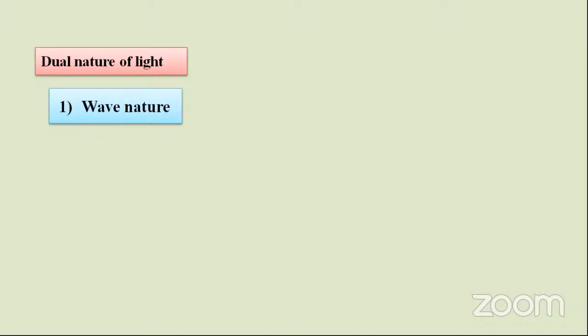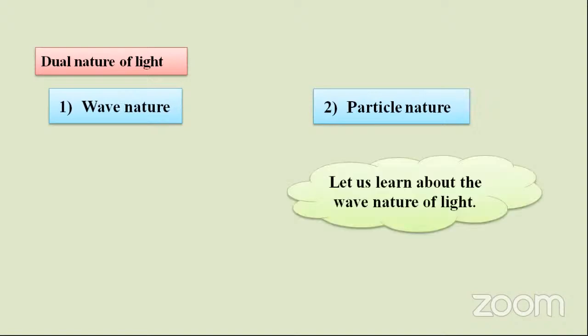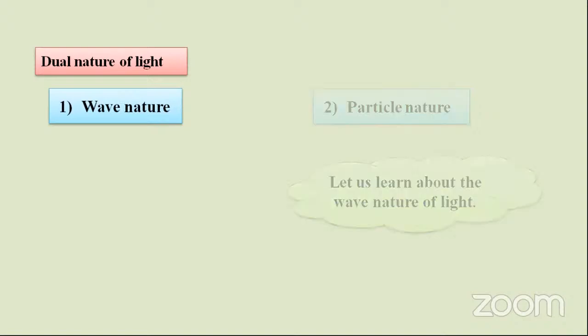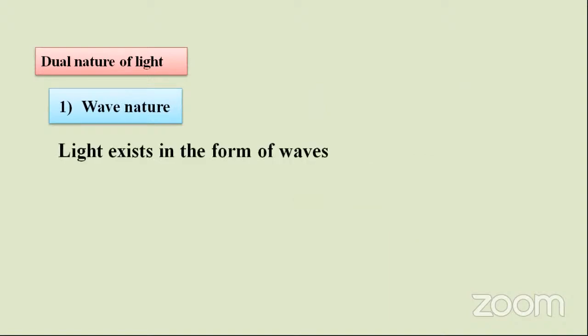First of all, light exhibits a wave nature, and it also has a particle nature. Let us discuss how we can confirm that light shows wave nature. Light behaves as a wave. Let us learn about the wave nature of light. Okay, light exists in the form of a wave.